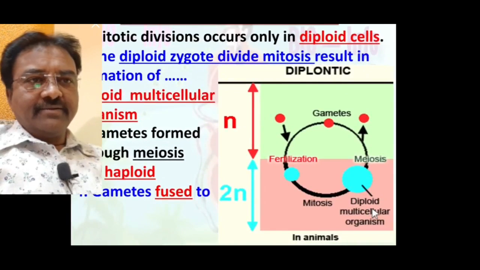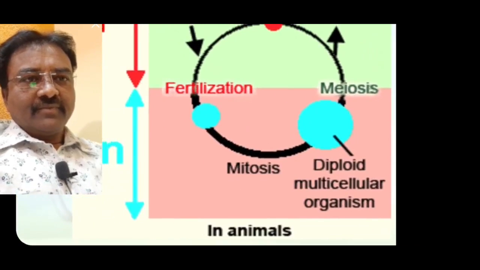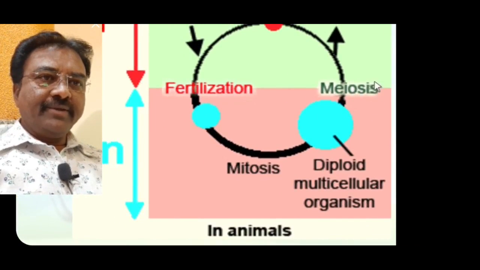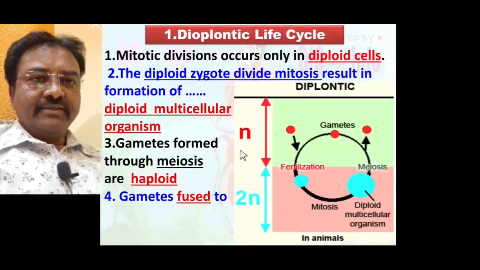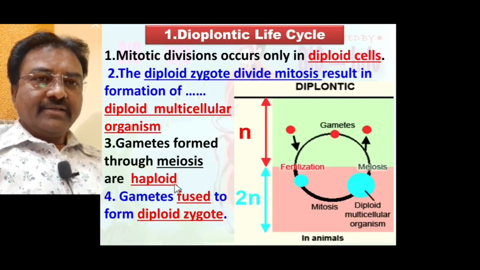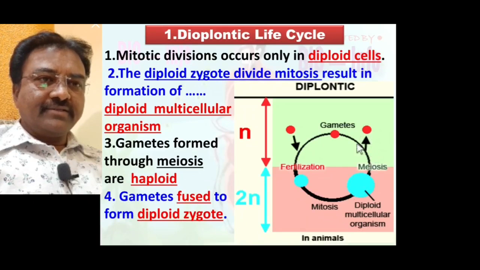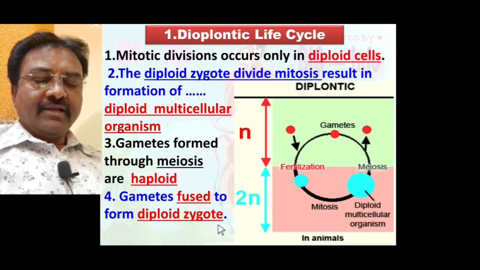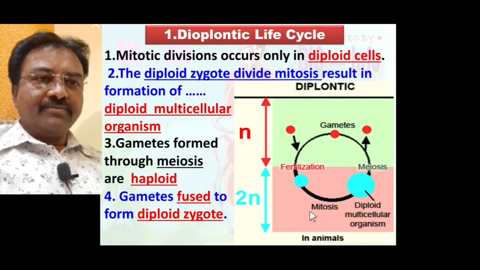The diploid multicellular organism produces gametes by meiosis. Therefore, gametes are haploid in nature. So gametes fuse to form diploid zygote, and such diploid zygote undergoes mitosis to form a diploid multicellular organism.